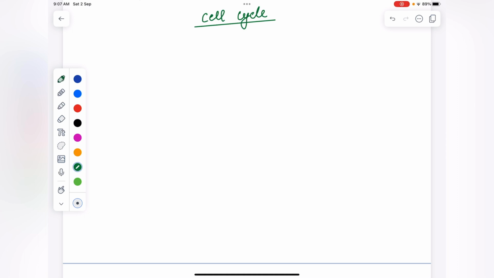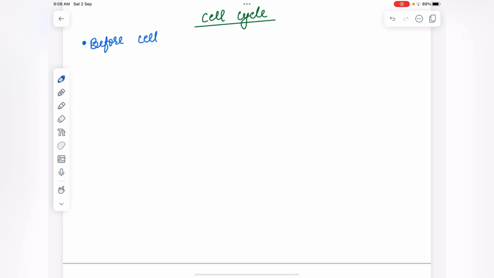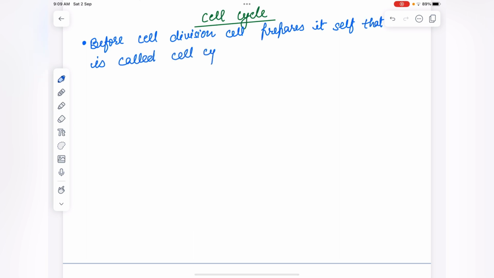The cell goes through different phases. Before cell division, the cell prepares itself for cell division.